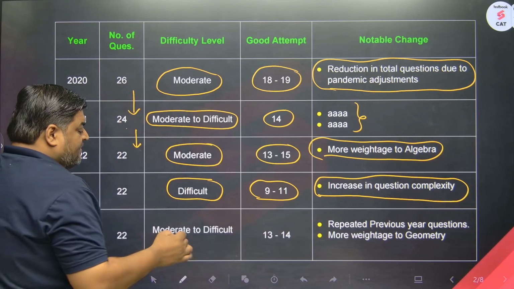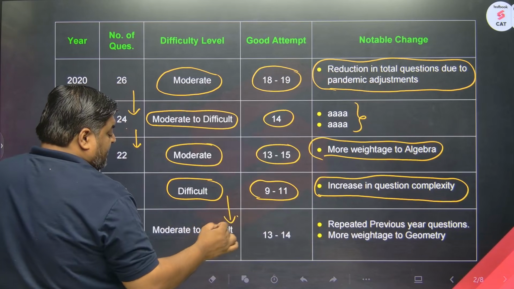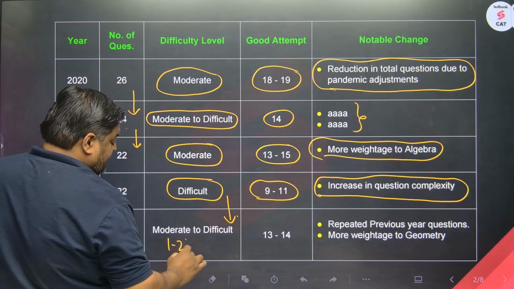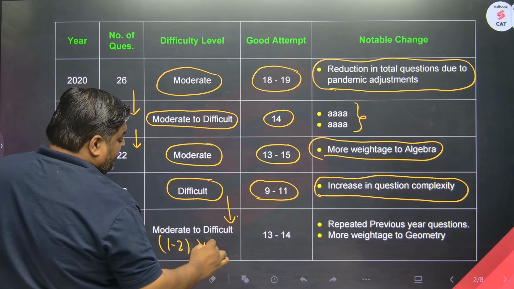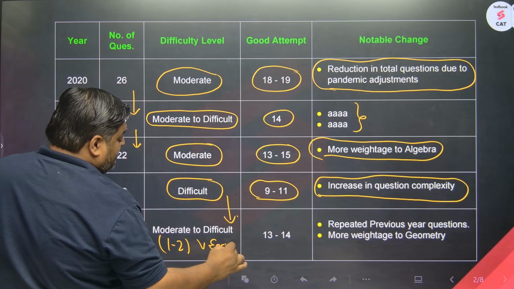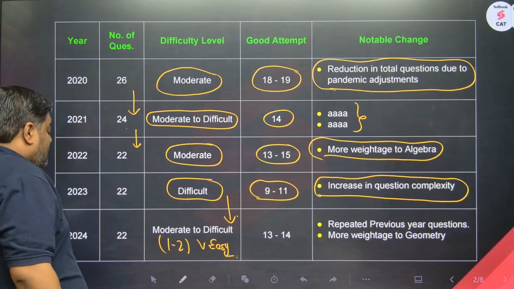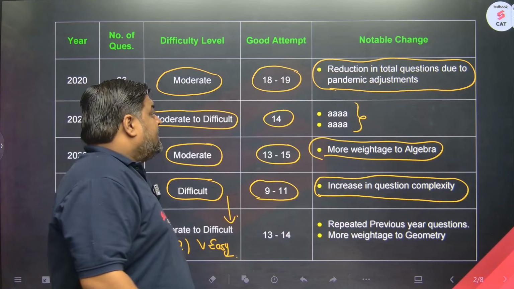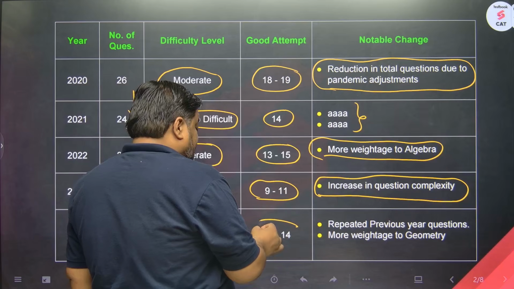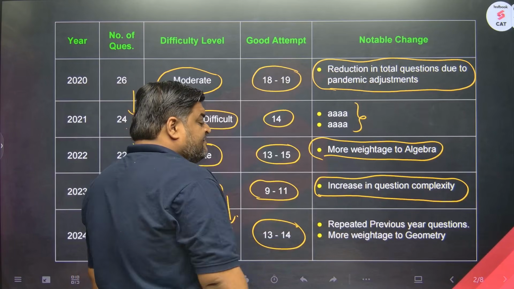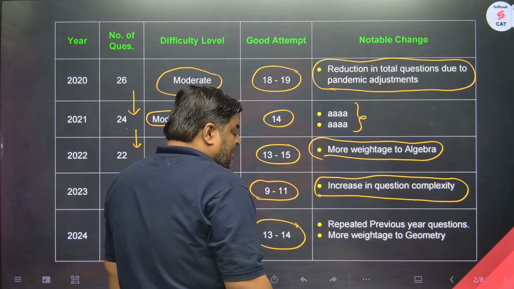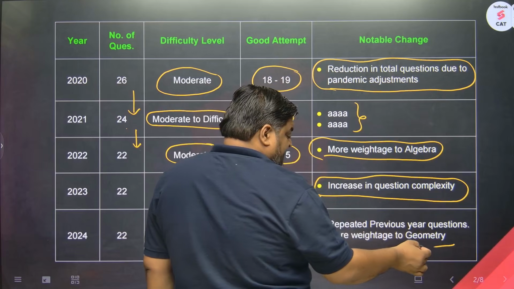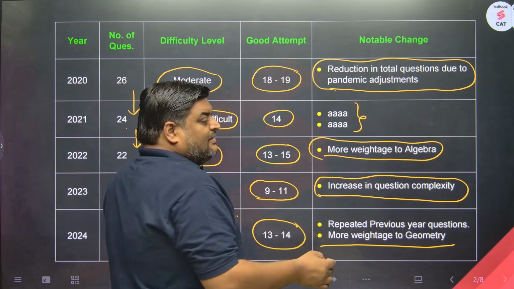In 2024, they again decreased the difficulty level substantially. They moved back to moderate to difficult. There were a couple of 1-2 sitters as well, 1-2 very easy questions. The overall question count was consistent with the last 2 years, 22. 13-14 attempts were considered good attempts. And this year, they gave more weightage to geometry. When I say more weightage, I mean relative weightage.